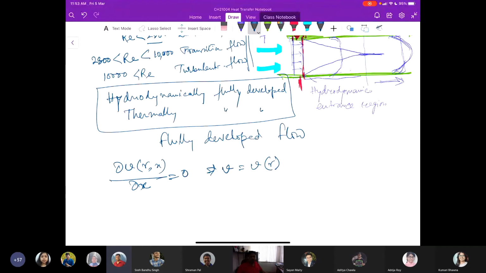In case of thermally fully developed flow, if you remember that ratio, the surface temperature minus the temperature at any point, divided by the surface minus the mean temperature, is a function of not only r but also x.